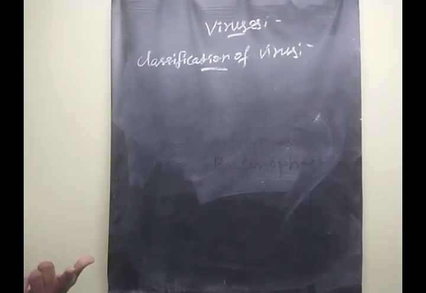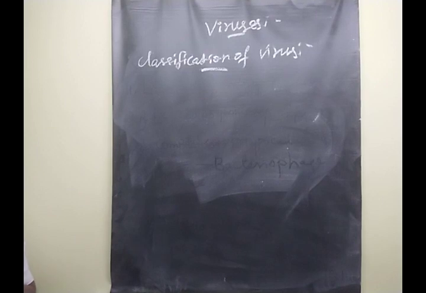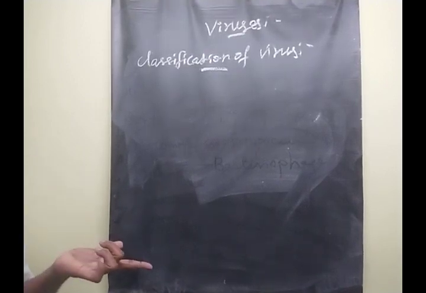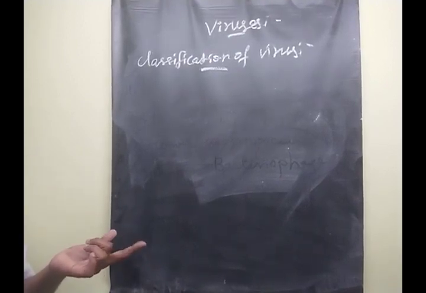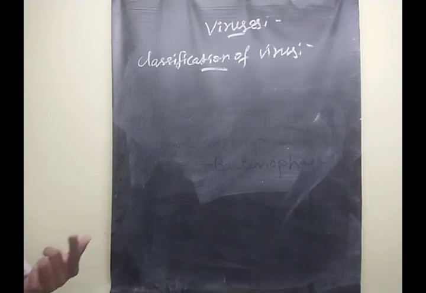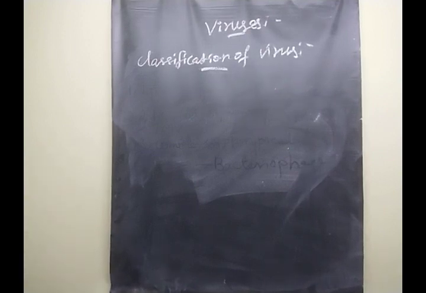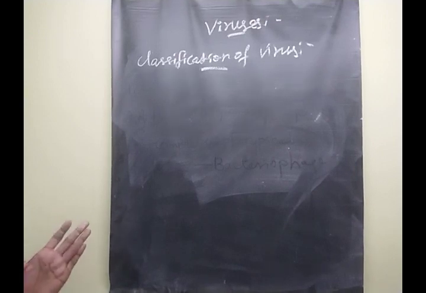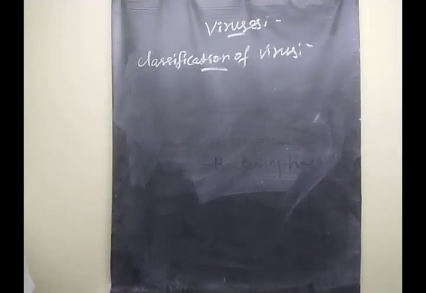Don't forget, if they ask this in a 2 mark question you must write this answer. Mechanism of RNA production, nature of genome, and third one is use of reverse transcriptase. Based on these, viruses are classified into 7 classes.